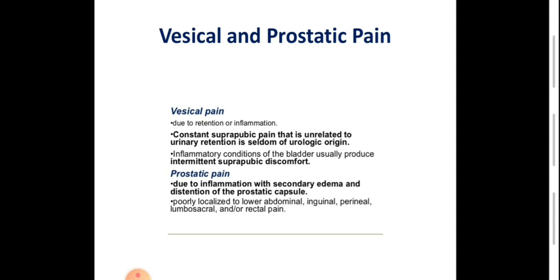It may be felt in the perineal area, perirectal area, perianal area, in the groin, in the suprapubic area, in the penile shaft, and it's usually associated with lower tract symptoms such as difficulty in voiding or dysuria or pain after ejaculation.